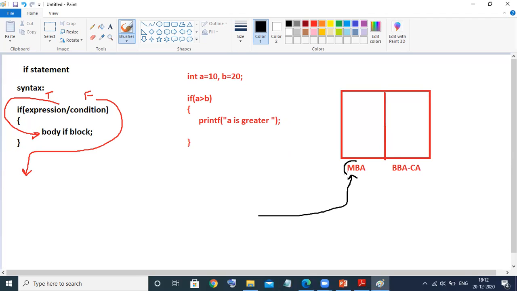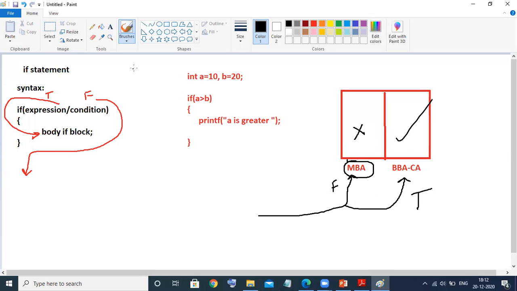So you will check the condition whether this is a BBA CA classroom. No. Are you going to enter into this classroom? No. What will you do? Simply you will skip this classroom and go to the next one, and check again. Here your condition became false, so you have not entered into this classroom. But here your classroom matches. Okay, BBA, yes, I want to enter into this BBA classroom. So your condition matches, that is, the condition became true, then you will enter into this classroom. So simple logic. If you want to execute this kind of programming, then go for the if statement.